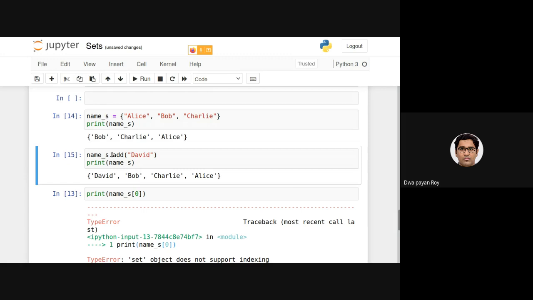Where David is added into the set is basically undefined. As I said, why? Because indexing is not allowed in a set because items are hashed. So again, there is no meaning of indexing here.